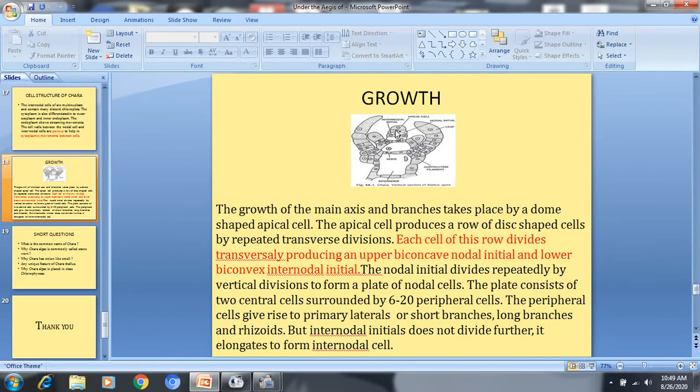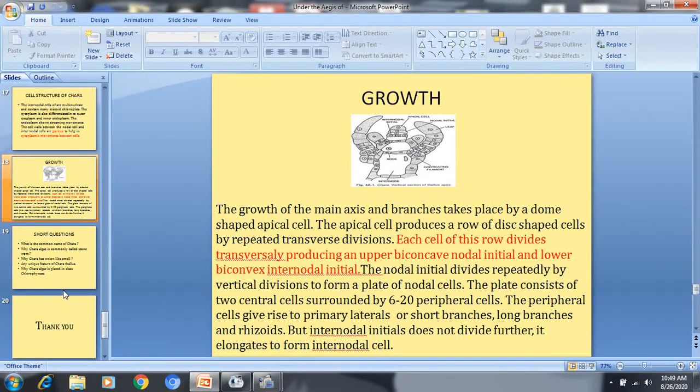This cell divides repeatedly by transverse division and forms a disc or row of few cells, and each cell of this row again divides into two cells by transverse division, and out of these two cells the upper one is biconcave and is called the nodal initial, and the lower one is biconvex and is called the internodal initial.